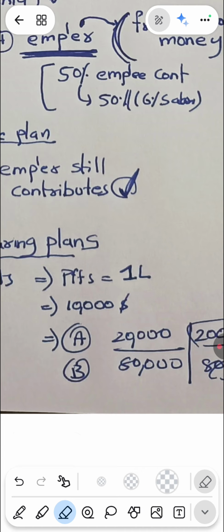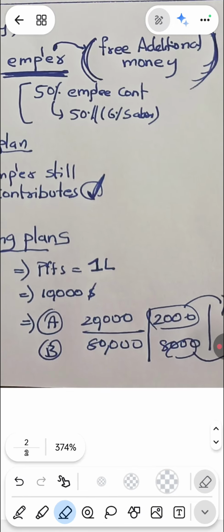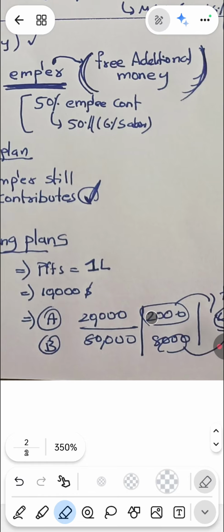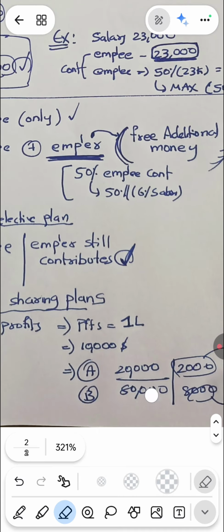If an employer has two employees, let me say A and B, A's salary is like $20,000 and B's salary is like $80,000. So this $10,000 is divided as a portion between them: $2,000 and $8,000. The $2,000 will be contributed to A's 401k plan, and $8,000 will be contributed to B's 401k plan. In the case of profit sharing plans, it is especially linked to the employer's profits, as a percentage.